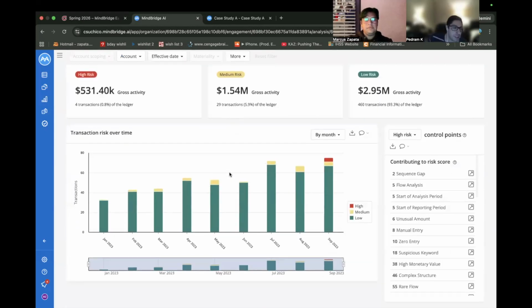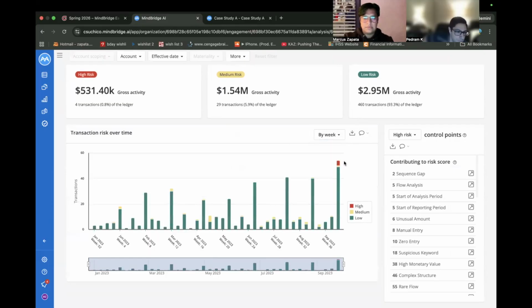So definitely want to go ahead and take a look at the transaction risk over time, and if you can break it down by, the drop down says by month, let's look at by week. Definitely a few things pop out, and we are seeing that at the last week of every month, it looks like there is a spike, and this seems to be the clear pattern.